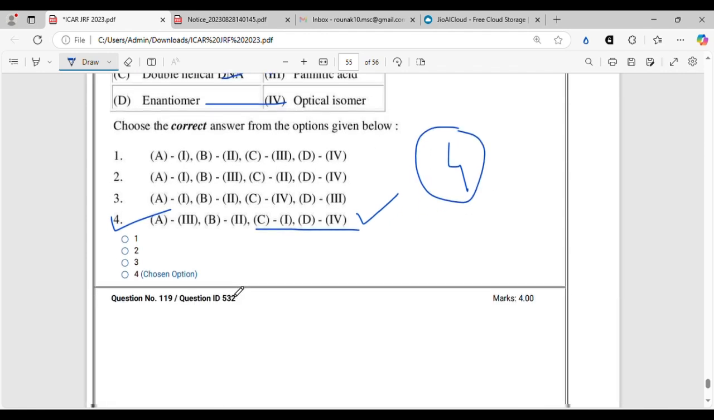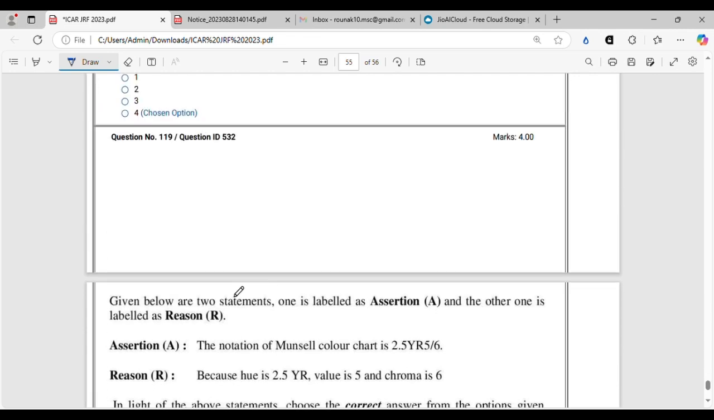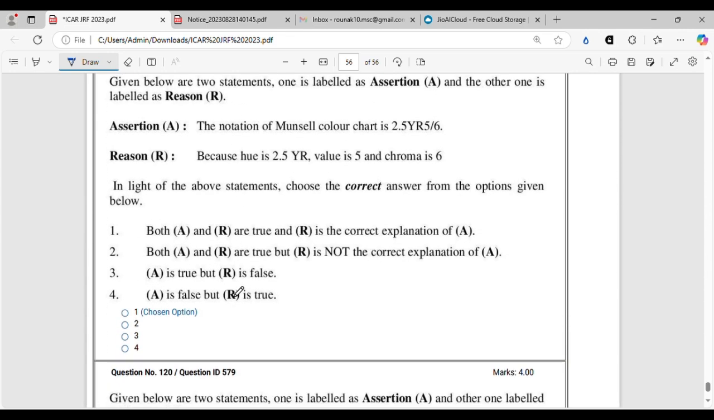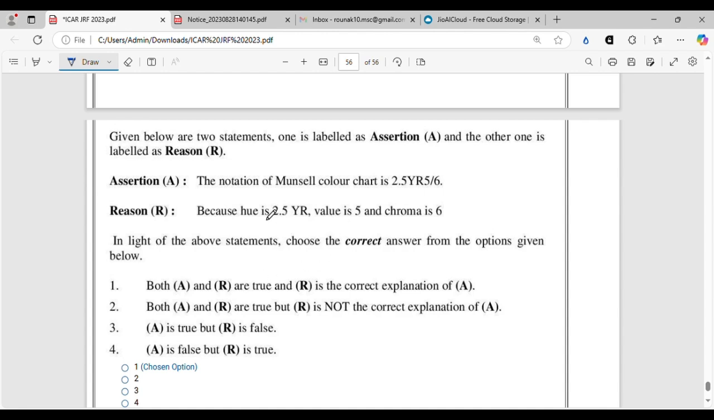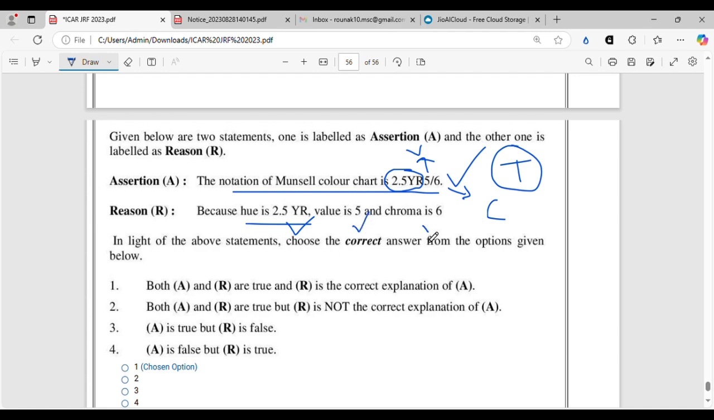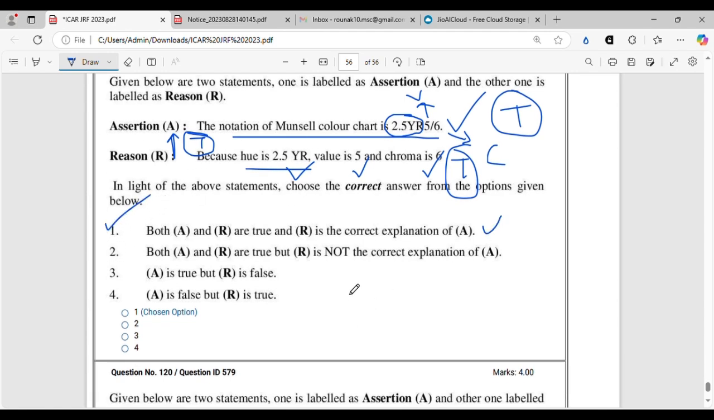So let's move on. We are in the penultimate question, the second last question. Assertion reasoning from the Munsell color chart or soil color portion. The notation of Munsell color chart is 2.5 YR 5/6. This is absolutely true statement. The notation is written like this only. This is because hue is 2.5 YR. This is hue. All right. This is value and this is chroma. So 2.5 YR is hue, value is 5, chroma is 6. This is also true. And they correctly assert one another. The reason is the correct explanation of A. So option 1 is the correct answer and the proper answer.